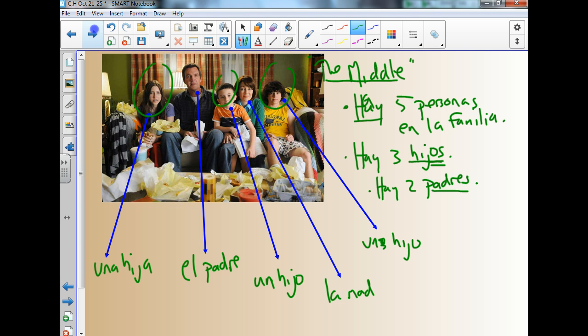Now, why did I put for padre, for example, el padre, and then over here with un hijo? The difference is this means the father, and here this means a child. So those are used just like in English. When you want to say the, you use el or la, and then when you want to say a, you use un or una. So esto es importante aquí. So this is really a review of what we did in class the other day, using hay a lot, talking about members of the family.